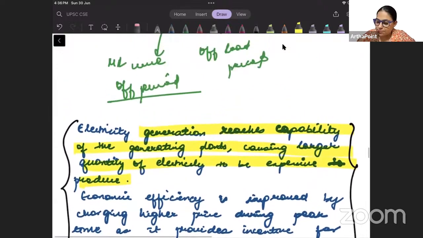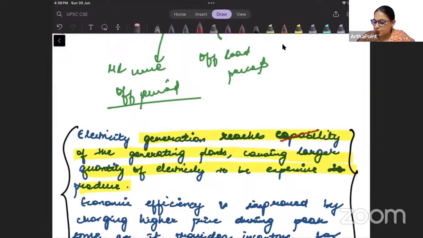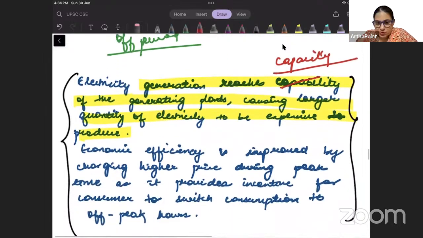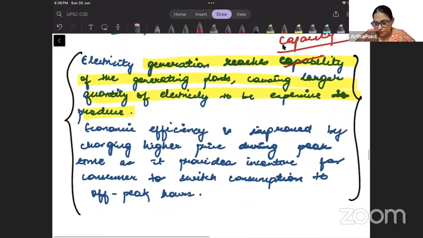तो यहाँ पे this is capacity कर दो इसे. This is capacity. So we are saying कि what happens during the peak periods. जब हमारा peak period चल रहा होता है तो हम अपनी capacity को reach कर जाते हैं. We reach our capacity. When we reach our capacity, we find it expensive to generate electricity. When we find it expensive to generate electricity, we charge higher price from consumer also.